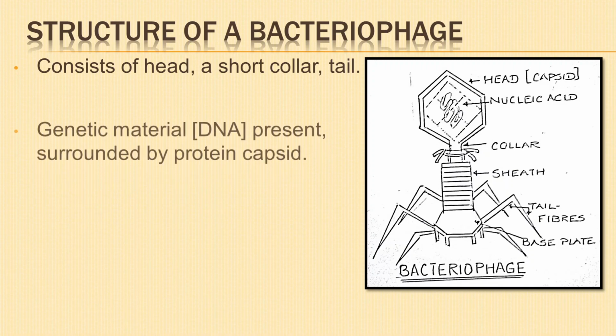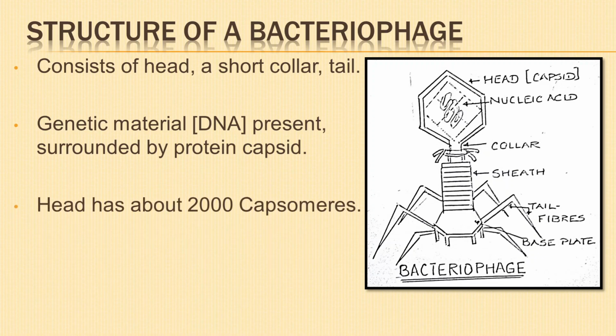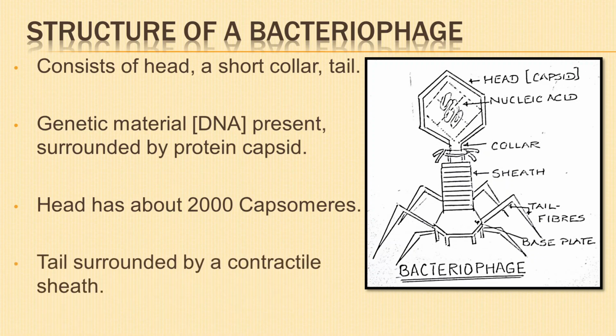The phage has a core of genetic material, double-stranded DNA, surrounded by a protein capsid. The head consists of about 2000 capsomeres and the tail has a hollow tube surrounded by a contractile sheath.